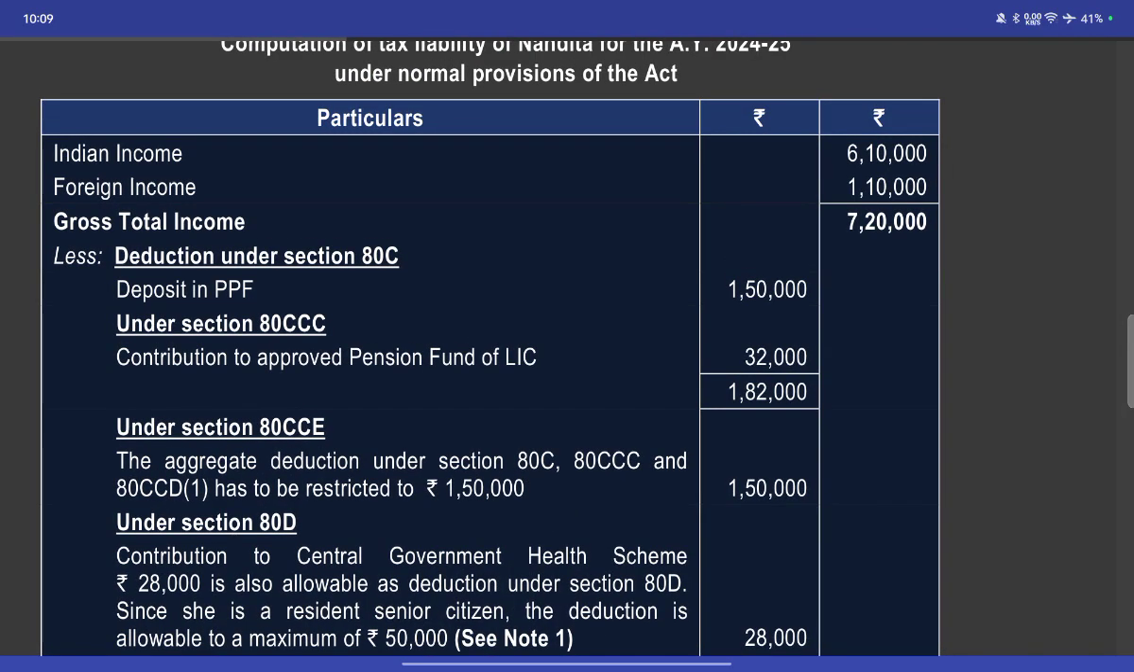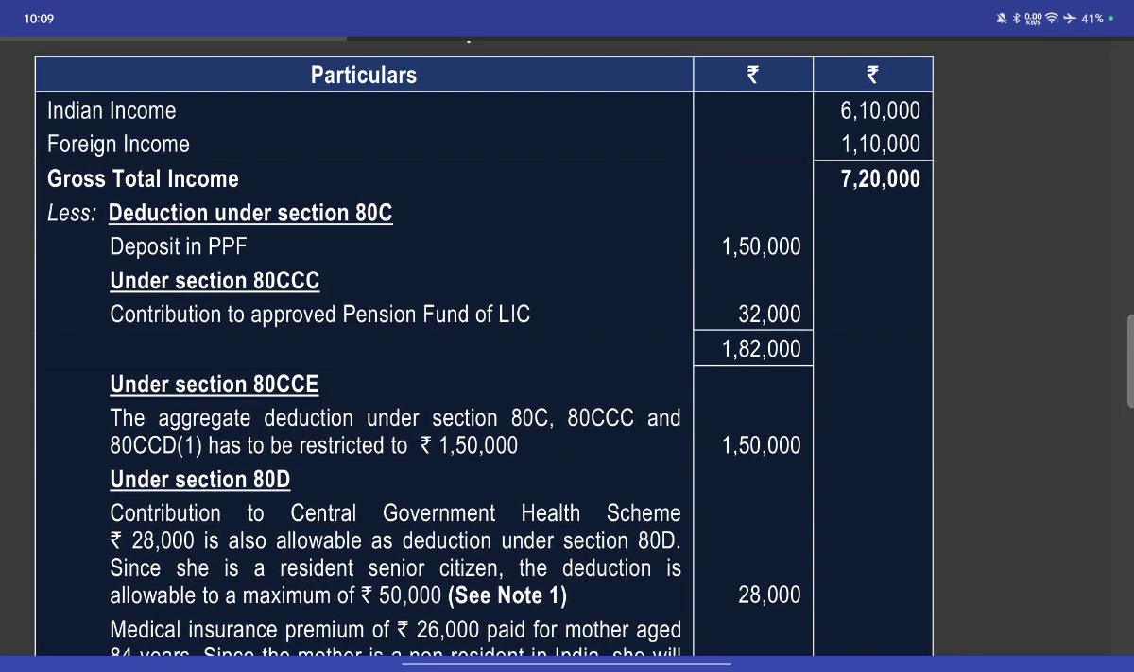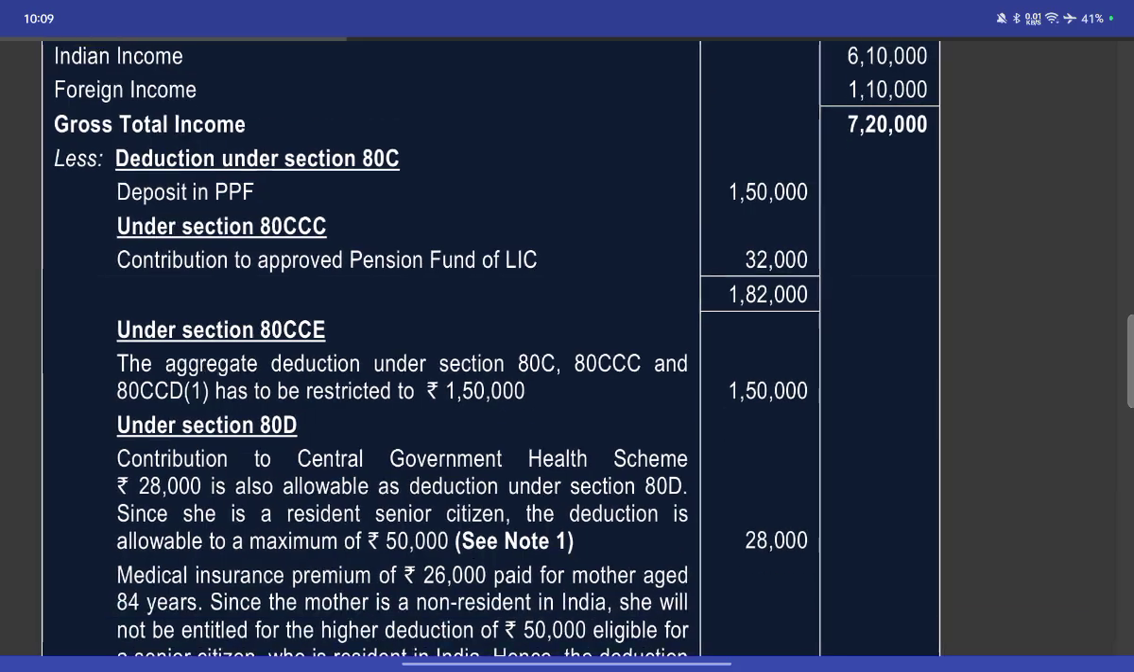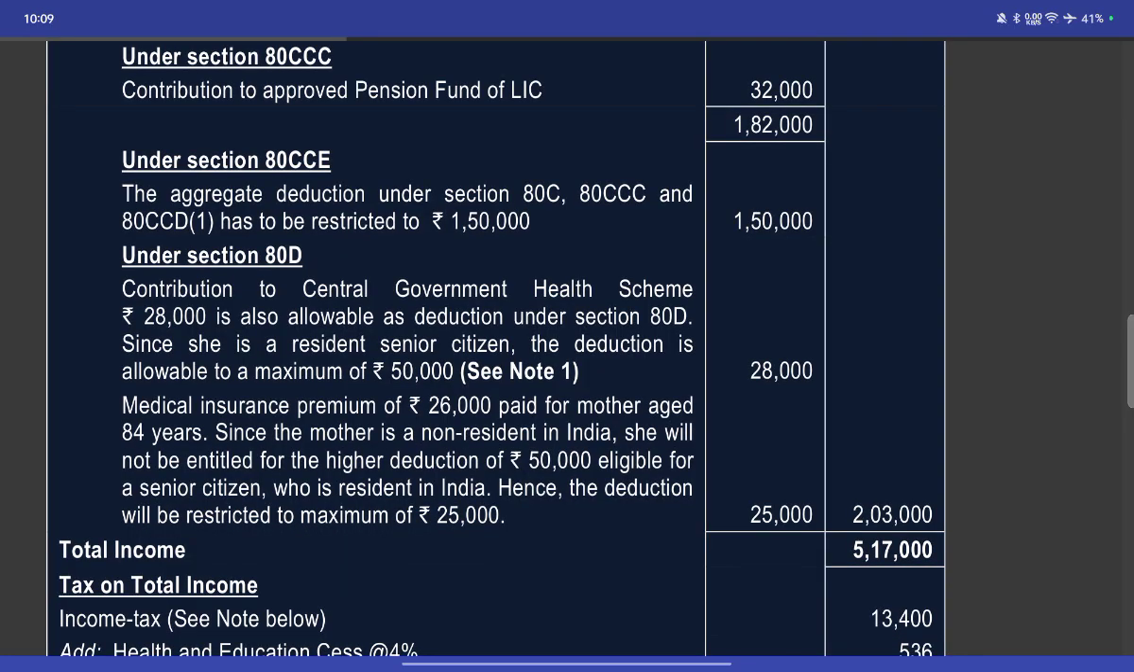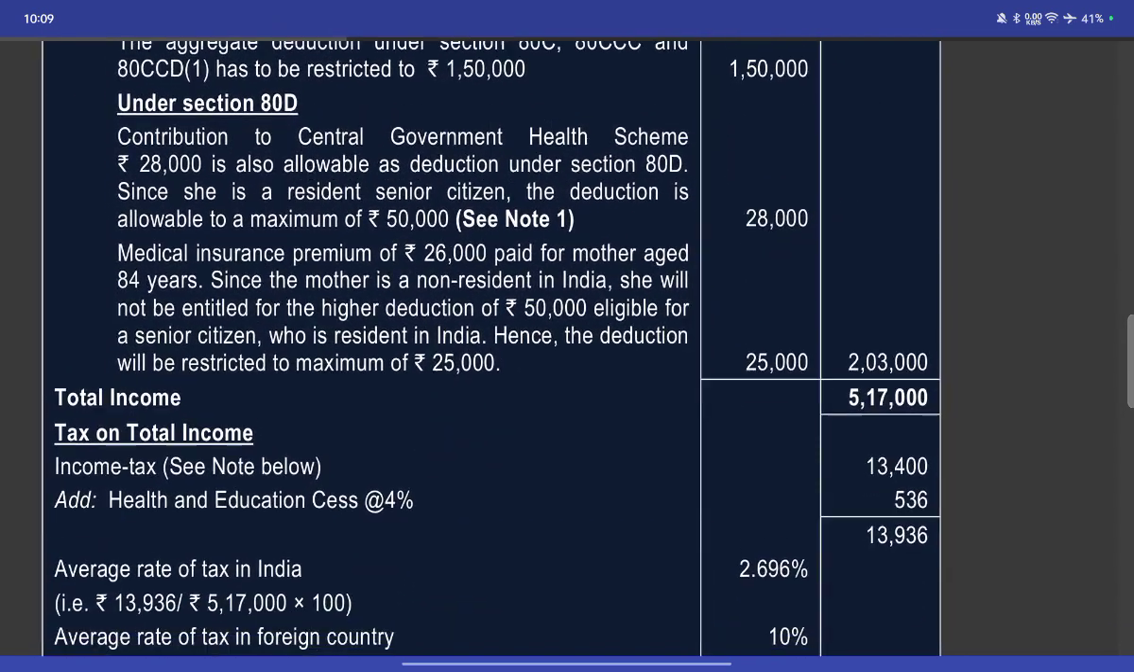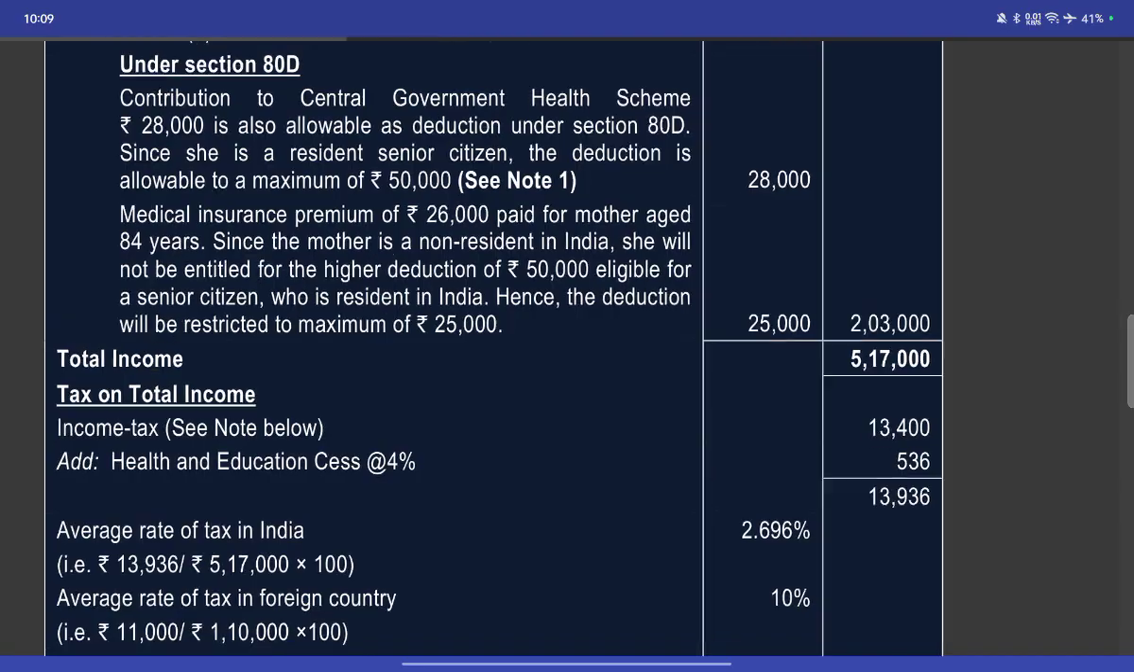So the Indian income is 6,000 to 4,700,000, less deduction of 1,50,000. So the aggregate deduction is 1,50,000. Contribution to the central government is 28,000. The medical expense of 84,000 is paid for the mother, who is not entitled to the higher deduction. Education deduction of 50,000 is eligible. For a senior citizen, the deduction is 25,000 maximum. The medical insurance premium for the mother is 25,000. Contribution minimum 28,000, or 50,000 as applicable. So 2 lakh 3,000, 5 lakh 10,000. So the income on this is 10,000.